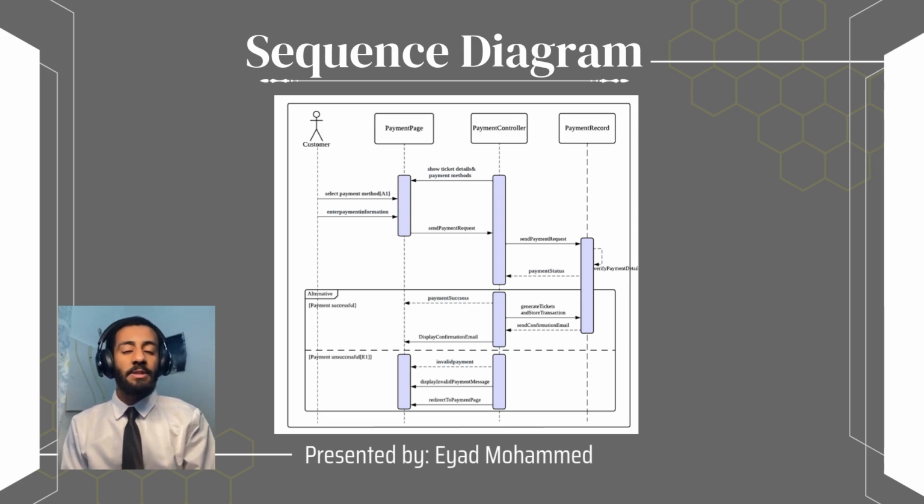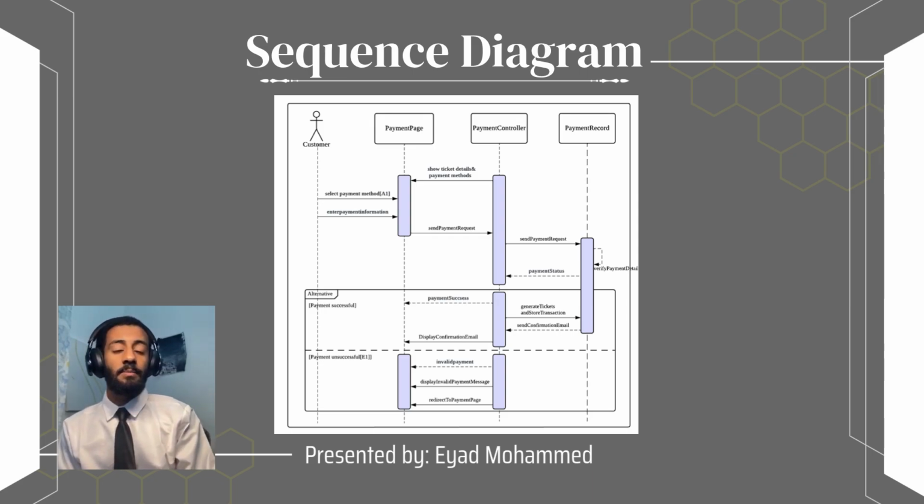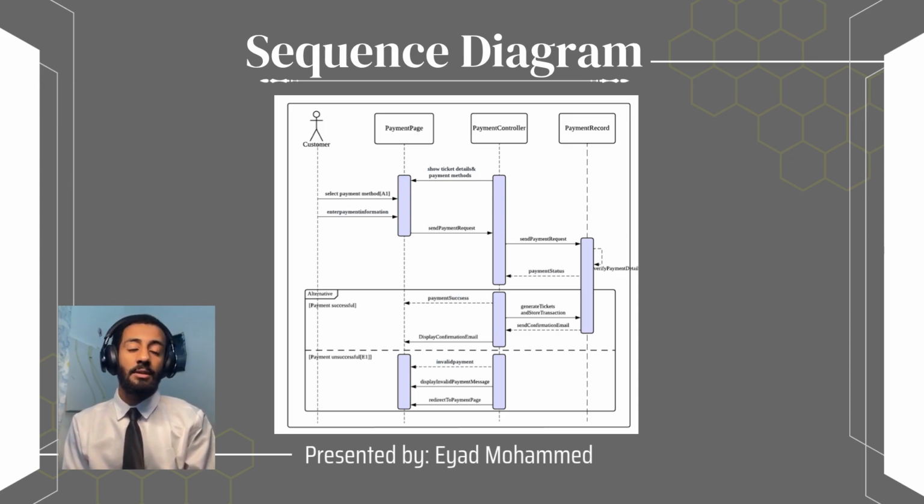Firstly, the payment page shows the ticket details and payment methods. Then the customer selects a payment method, and the customer can also enter their information. Then the payment page sends the request to the payment controller. Then the payment controller sends it to the payment record, and if the payment is successful, the system will generate the ticket, and if it fails, the system will log it.